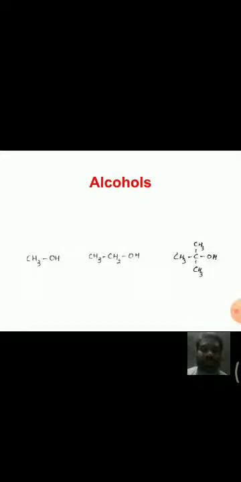The third one is 2-methyl-2-propanol, common name is tertiary butyl alcohol. We have studied about this IUPAC nomenclature. In IUPAC nomenclature for these alcohols, the suffix is OL.